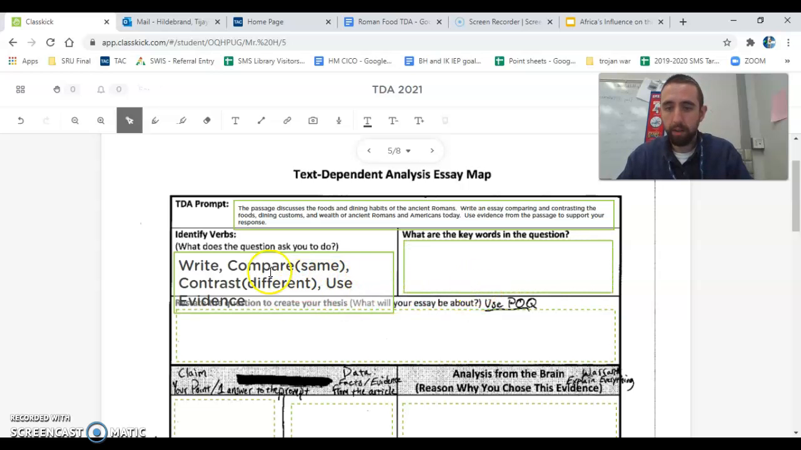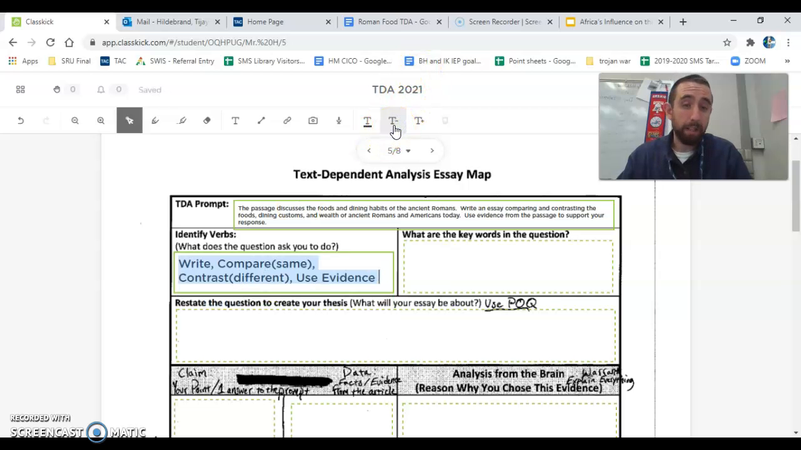All right, does that fit in there pretty good? No, it's still kind of big. So let's use our text minus. If you ever want to make something bigger, just hit the text plus to make it larger. All right, next it says, what are the key words in the question? Now, keywords are important words.